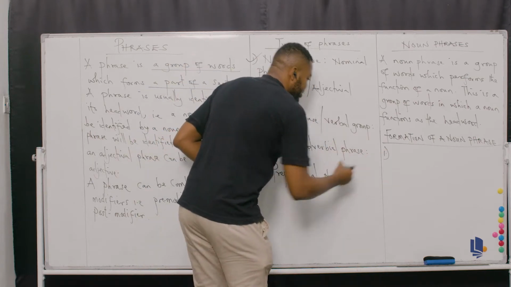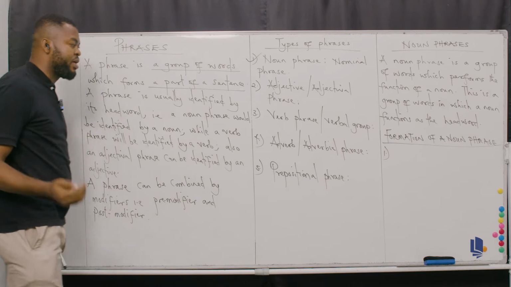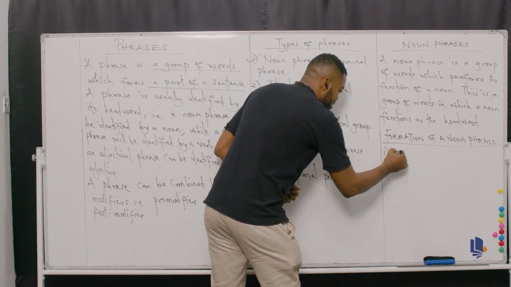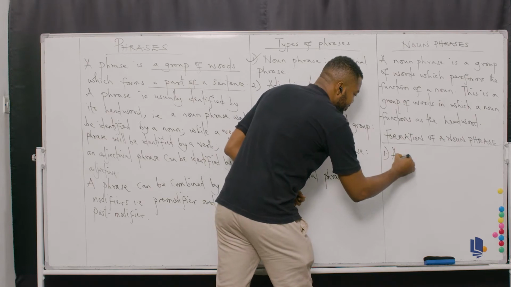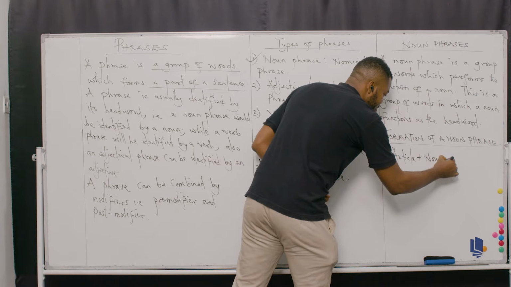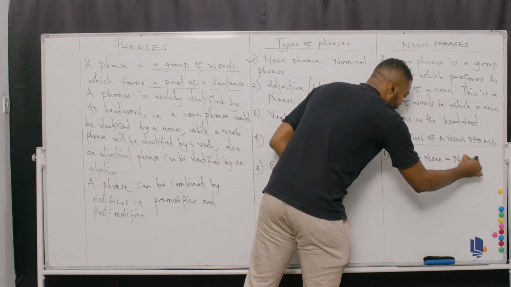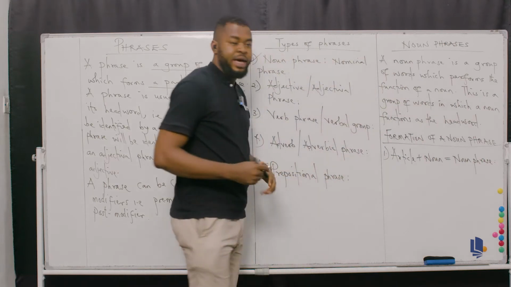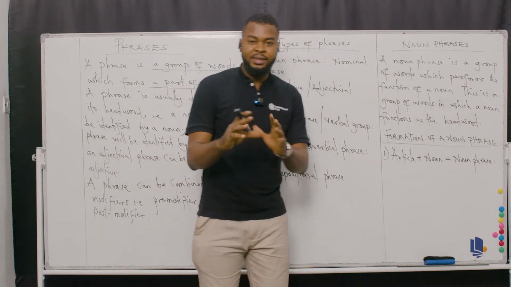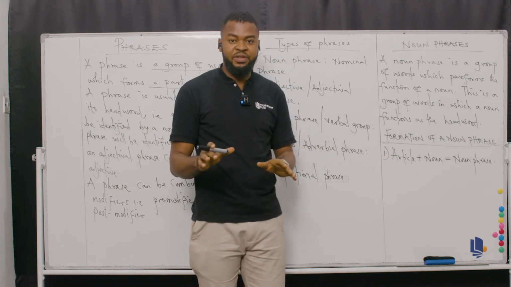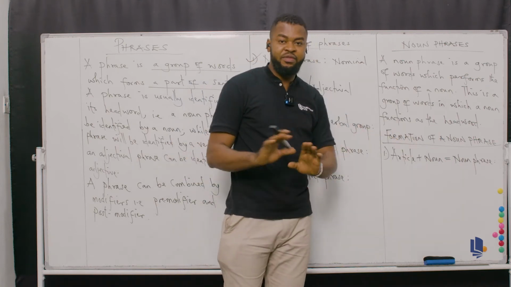Number one, the first aspect on how to form a noun phrase is an article plus a noun, which will definitely give you a noun phrase. Don't forget. So anytime you combine an article with a noun, you automatically form a noun phrase. That's the formation of a noun phrase. Very, very simple as that.